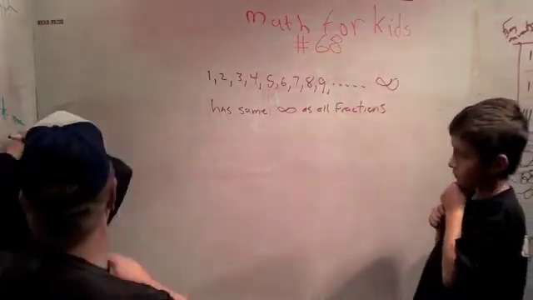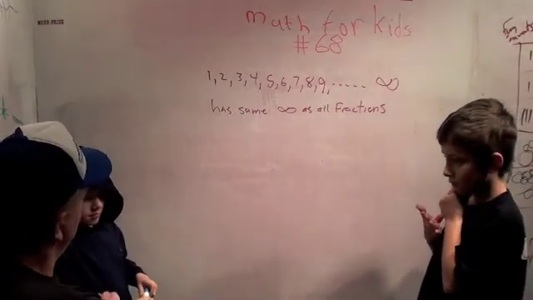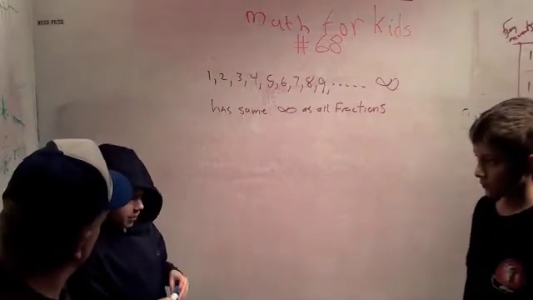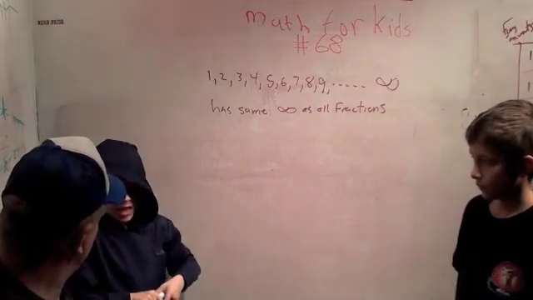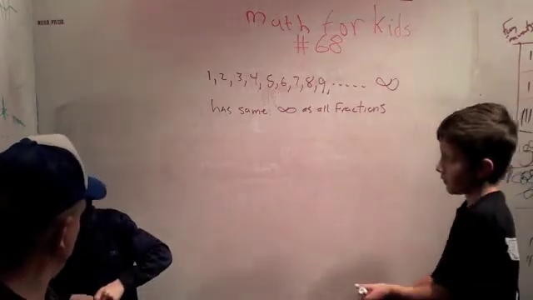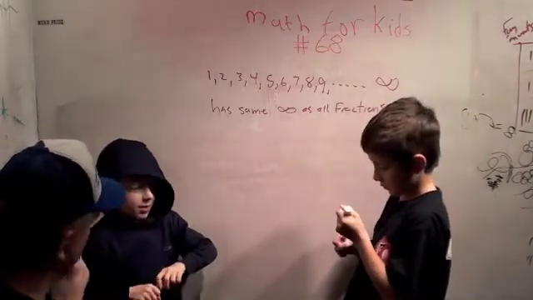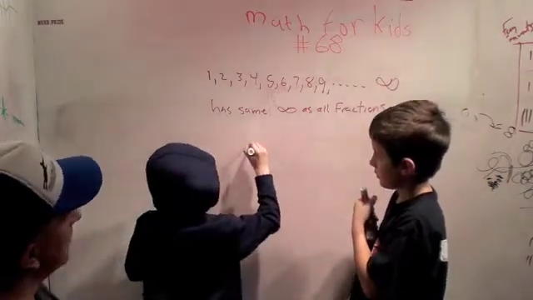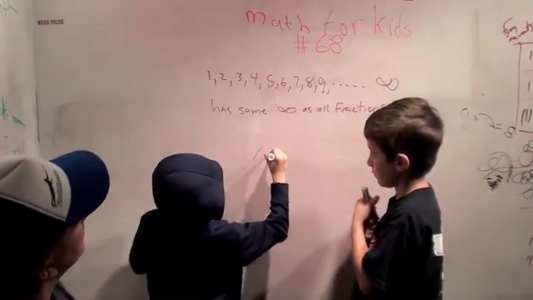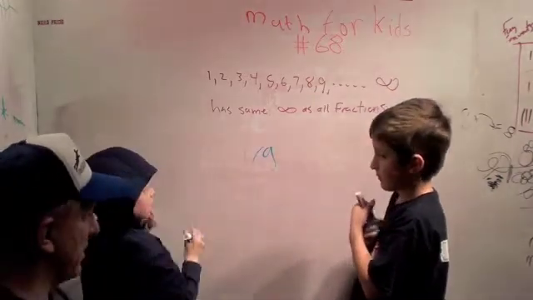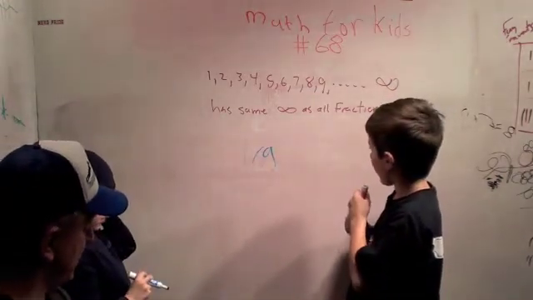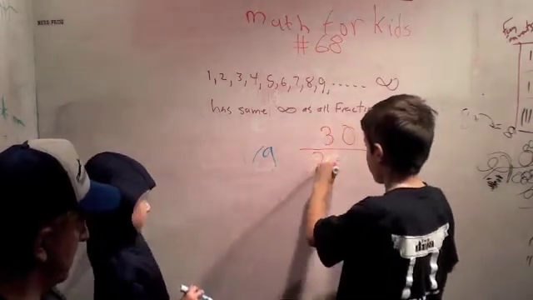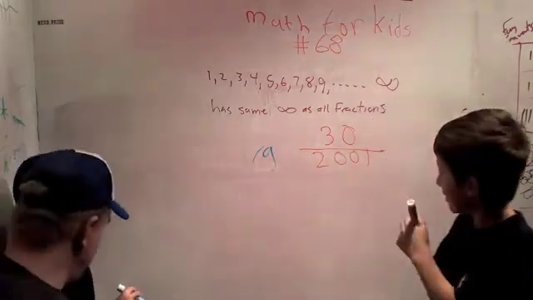Okay, now, do you know what fractions are? Yeah, they're like numbers that you put a slash in between. Right, like 1/2. Give me an example of a fraction. Yeah, like 1/9. Okay, write it right on the board. Okay. You give me a crazy fraction. How about 30 over 2001? That's a perfectly good fraction.